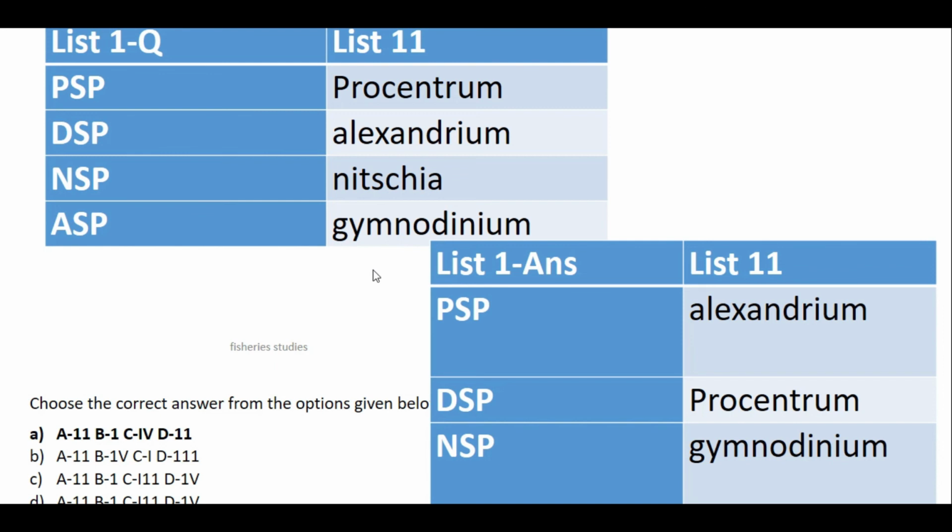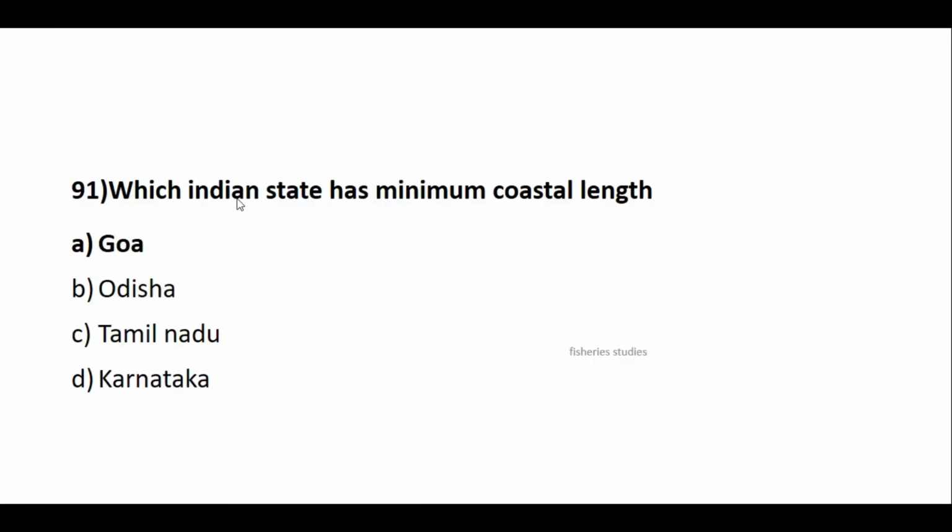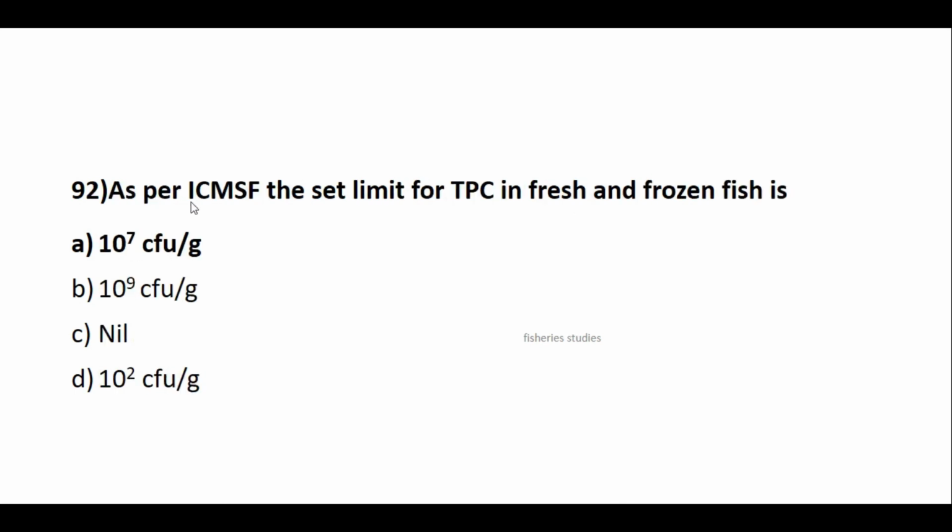Which Indian state has the minimum coastal length? Correct answer is Goa. Maximum coastline length, the correct answer will be Gujarat. As per ICMSF, the set limit for TPC in fresh and frozen fish is 10 to the power 7 colony forming units per gram.